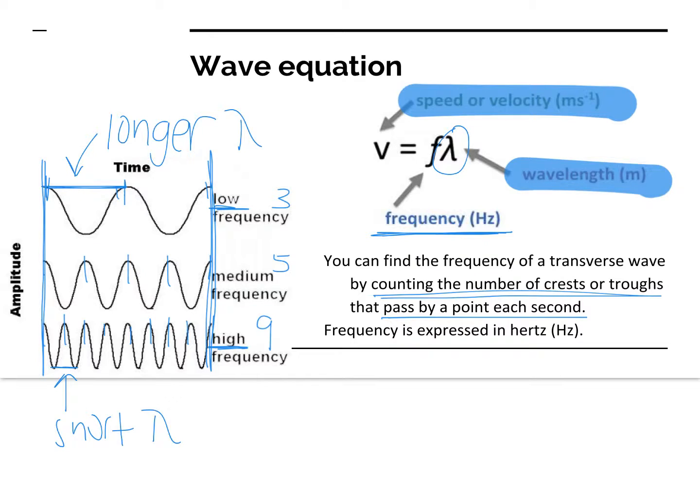So if you notice, anything that has a high frequency has a short wavelength. But if you have a low frequency, you have a longer wavelength. Right? And that's how you get the same speed for the wave each time.